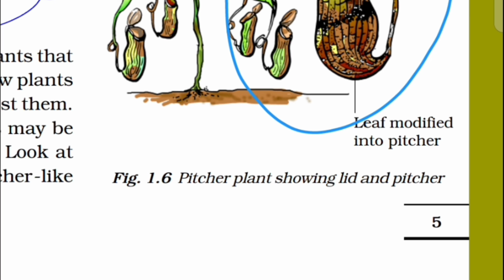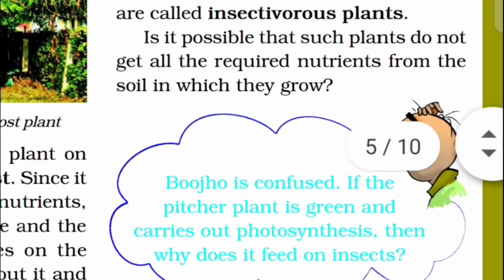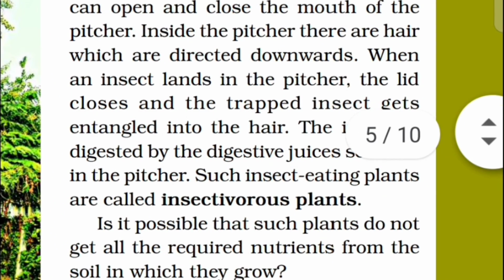And when it is not taking food, the lid is opened. Is my point clear? So the lid can open and close the mouth of the pitcher.